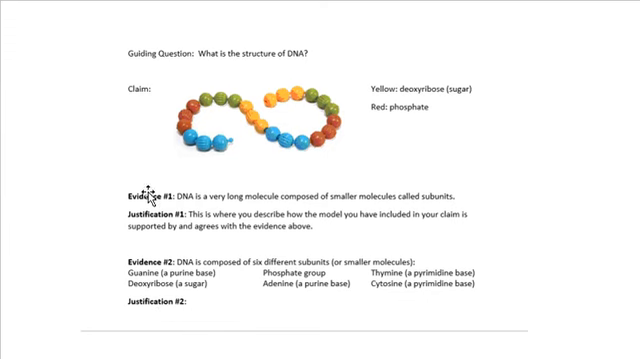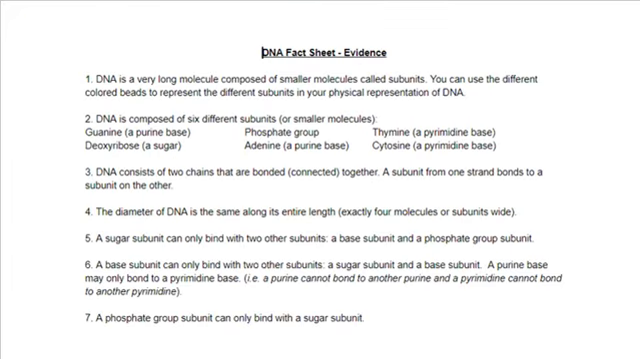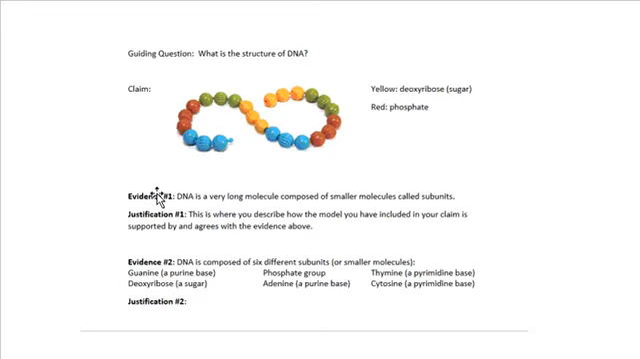If you don't have that sheet that lists all those pieces of evidence anymore, go into Canvas and look on Tuesday's date on the calendar, which is when we did that activity, and you'll find the link right there. Where it says DNA structure using this data, that data sheet is what you want to pull up. If you click on that, it'll take you to that data sheet that you had in class. And you'll just copy, DNA is a very long molecule composed of smaller subunits, and paste it right in for evidence 1.